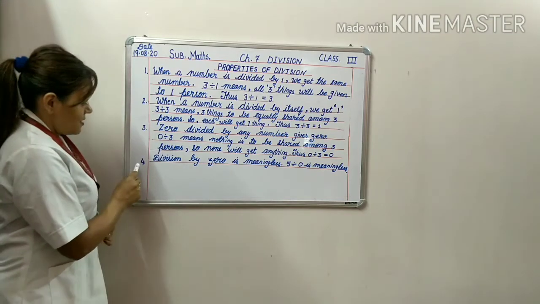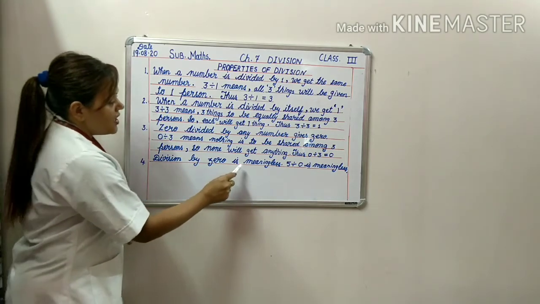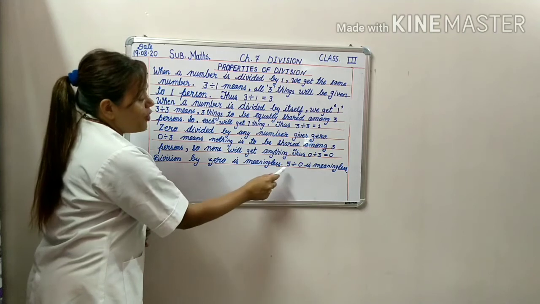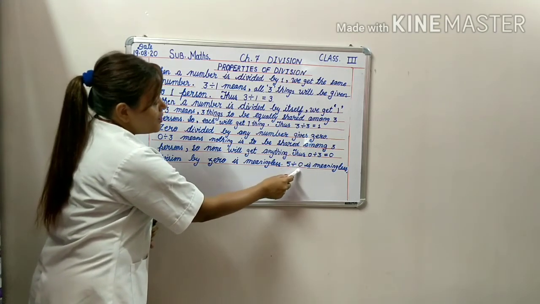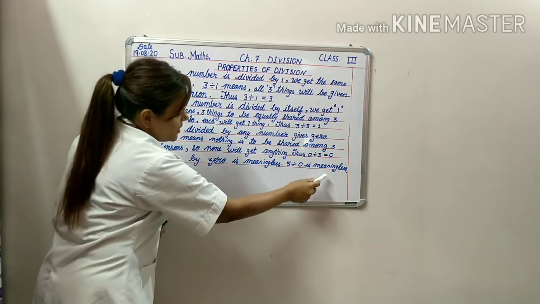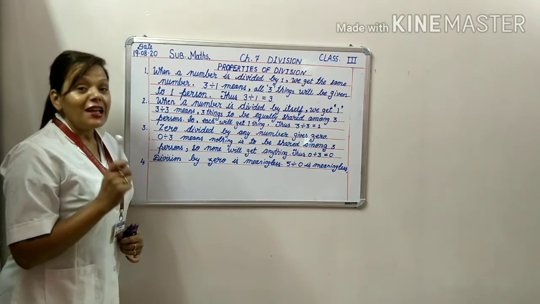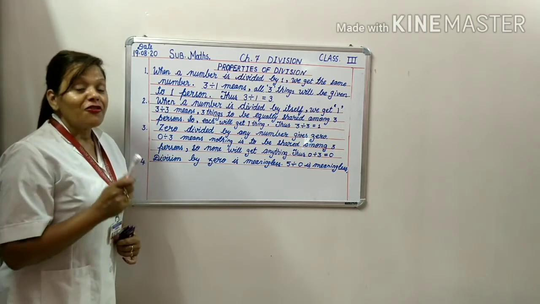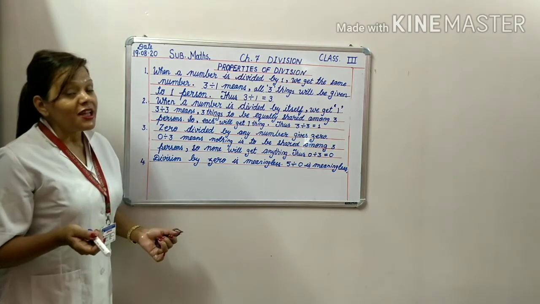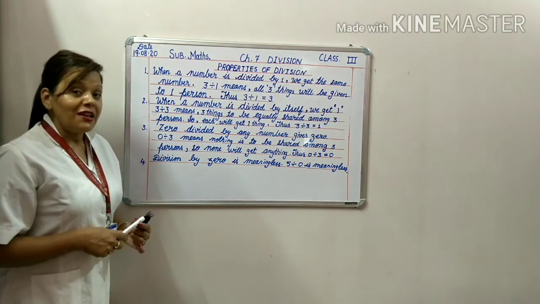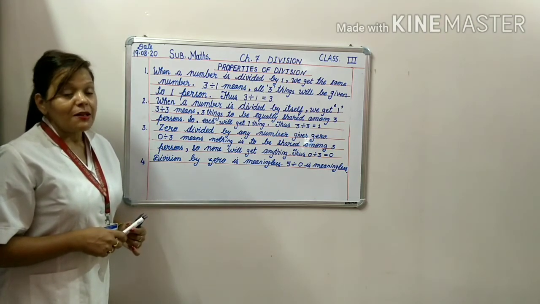Next is number 4. Division by 0 is meaningless. For example, 5 is there. 5 divided by 0 is meaningless. If there are 5 things and we distribute them among nobody, then what will happen? This statement will be meaningless.